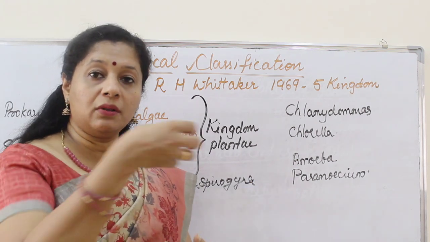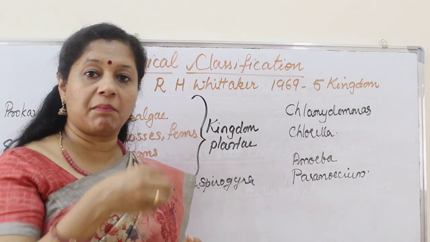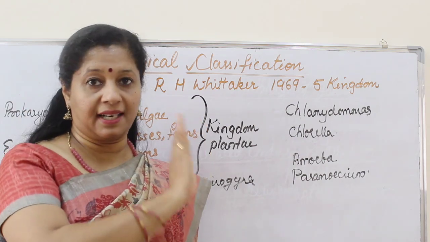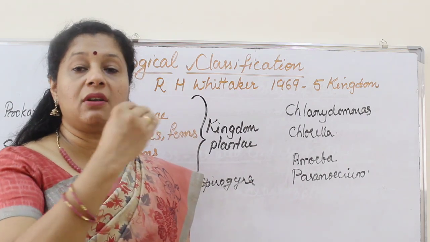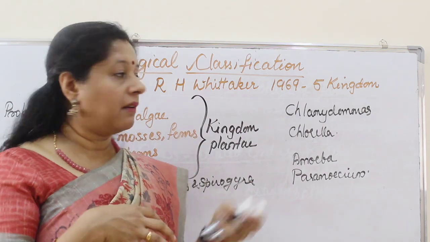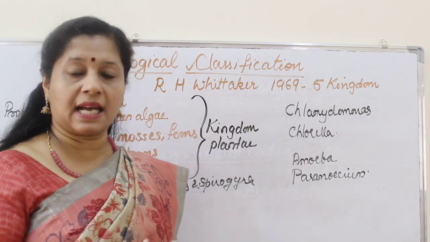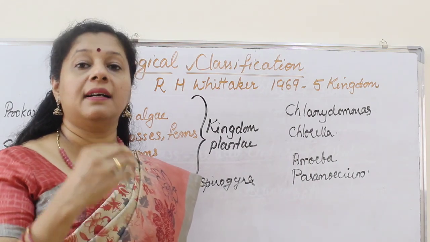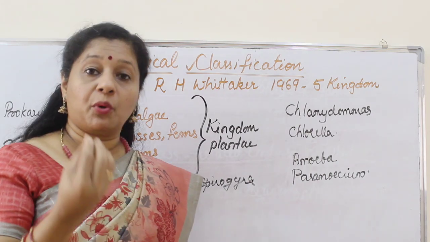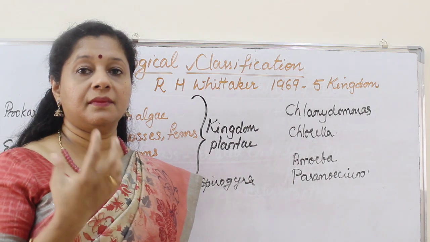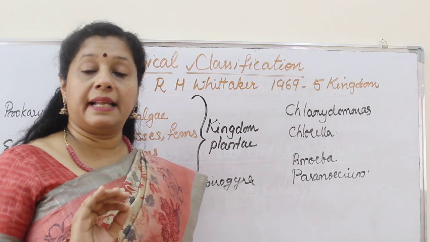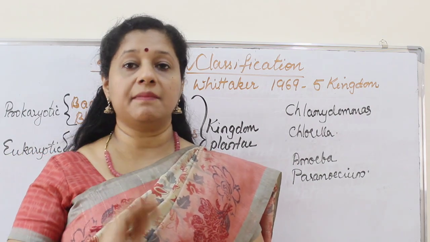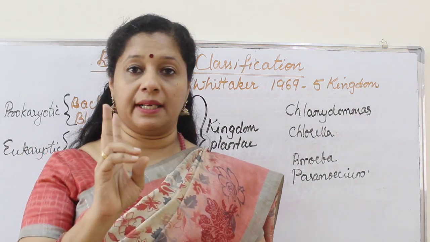So he took out these unicellular organisms from plants and animals which are eukaryotic, because prokaryotes already we assigned a kingdom Monera. Now unicellular eukaryotes were taken out from plant kingdom as well as animal kingdom, and put under the same category, what is called Protista. So like this he made totally five kingdoms instead of only two kingdoms.